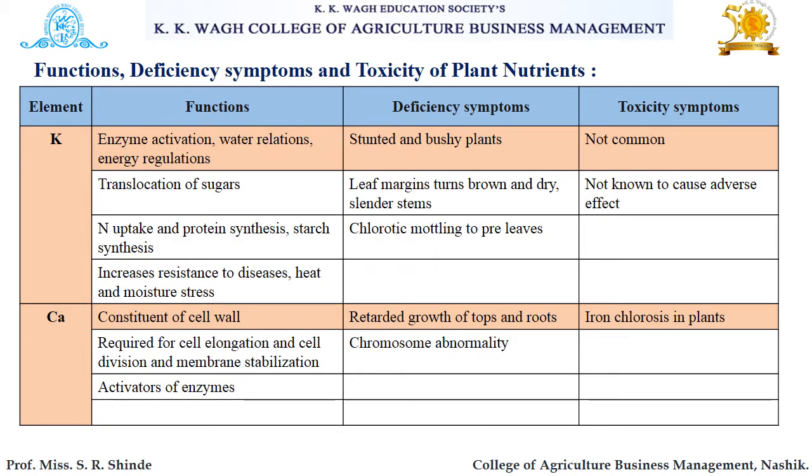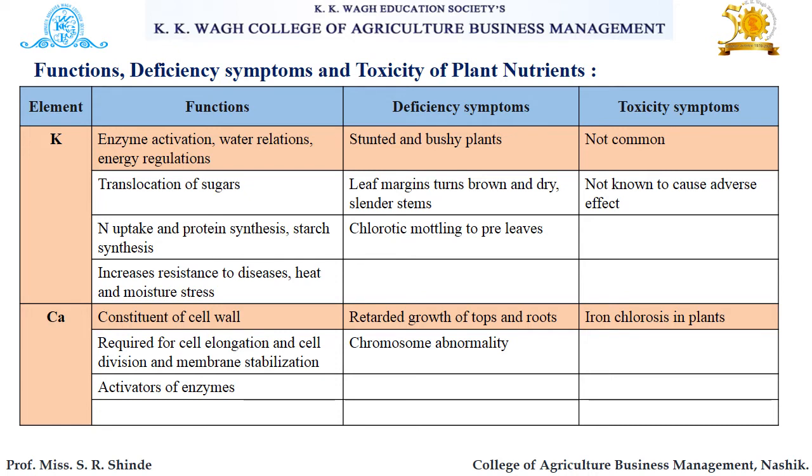Next macronutrient is potassium. Its symbol is capital K. Functions of potassium are like enzyme activation, water relations, energy regulation, etc. Then it also functions in translocation of sugars, nitrogen uptake and protein synthesis, and starch synthesis also.